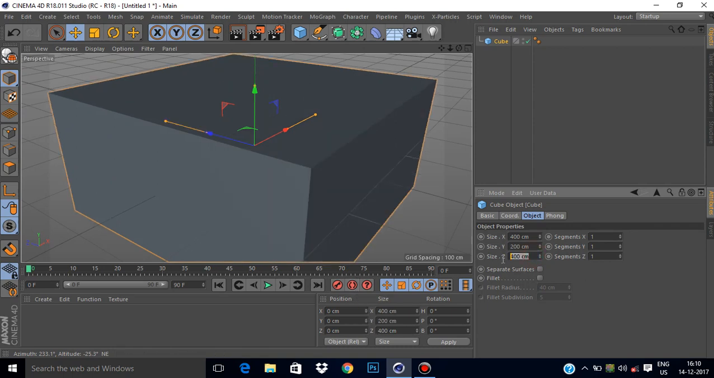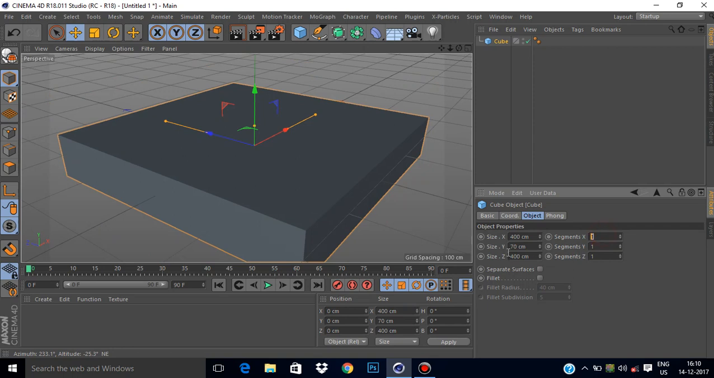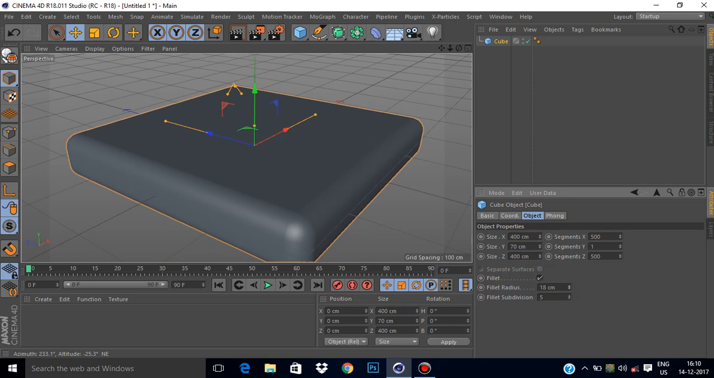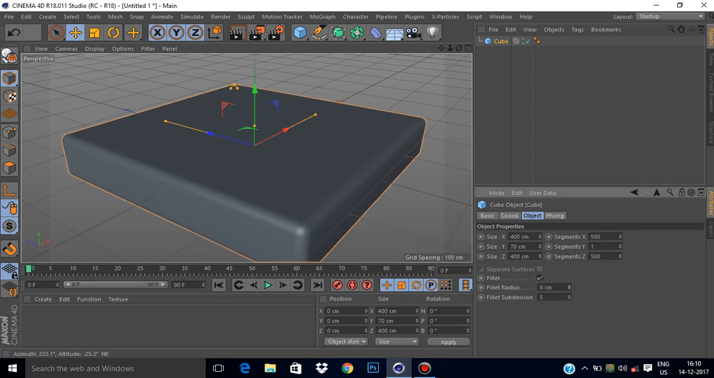Sorry, not y, it's z, and y 70, and the segments 400. On the Z, 500, let's also make it 500 and check on this fillet, increase the radius, okay, like that. Let's give it some divisions.